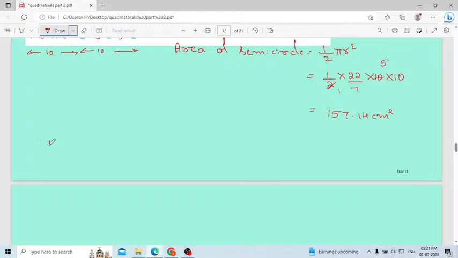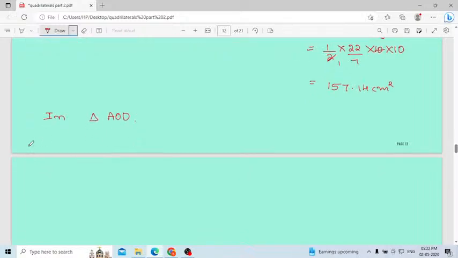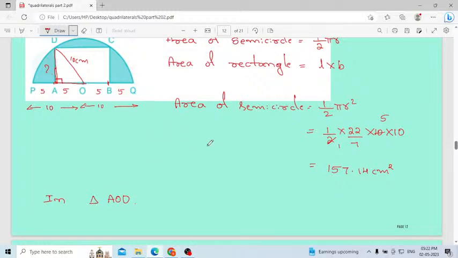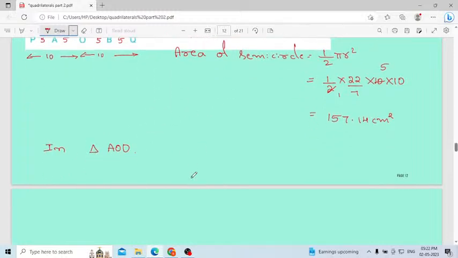Then in triangle AOD, I will write on the next page, otherwise it will become jumbled. It will be clear. OD square equals DA square plus AO square. OD square is 10 square.